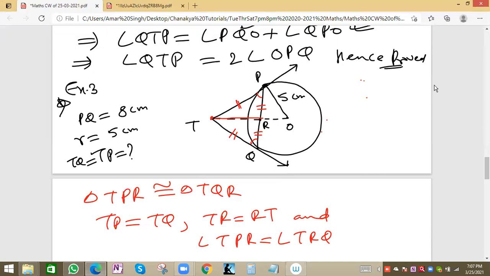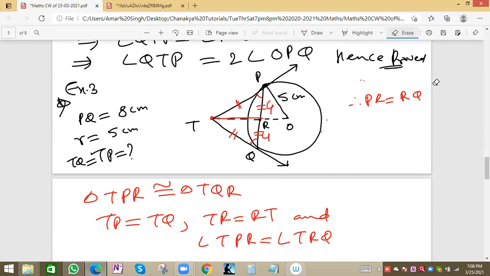We have to see this congruency criteria. Mainly this will be equal, PR and RQ. Hence by CPCT we can write PR will be equal to RQ, and the total was 8, so this will be 4. This length will be 4 and this will be 4, correct. So this value will be 3. RO will be 3 centimeter, right. 4, 4 and this will be 3.